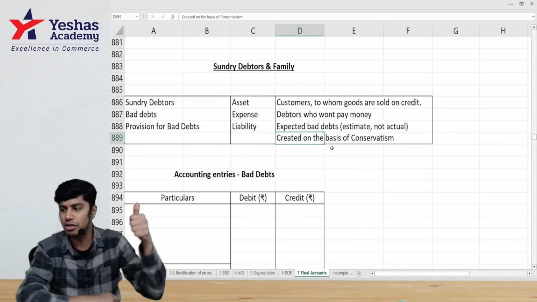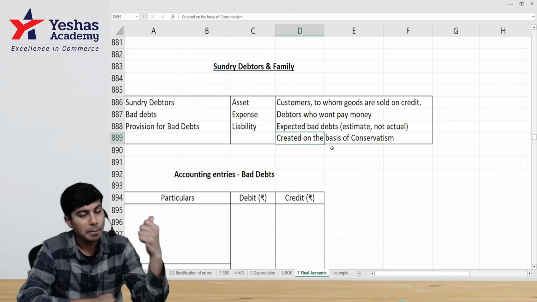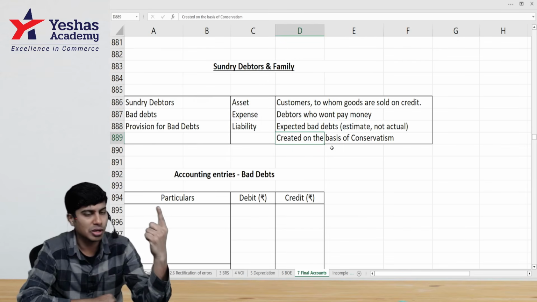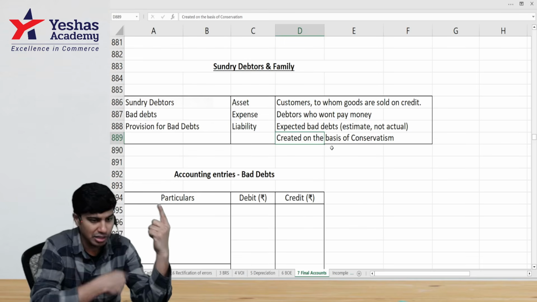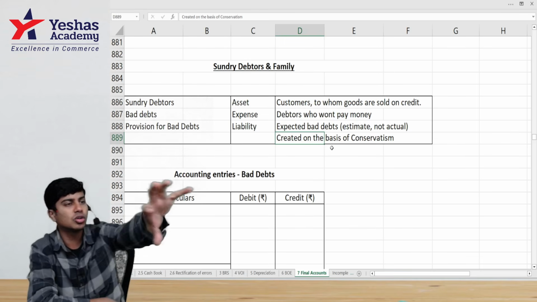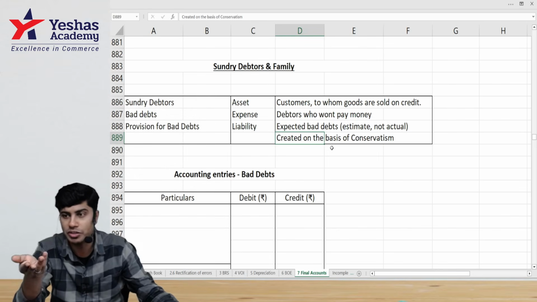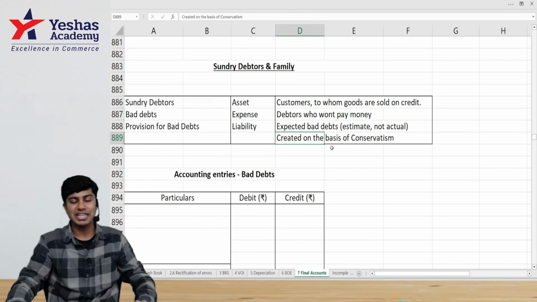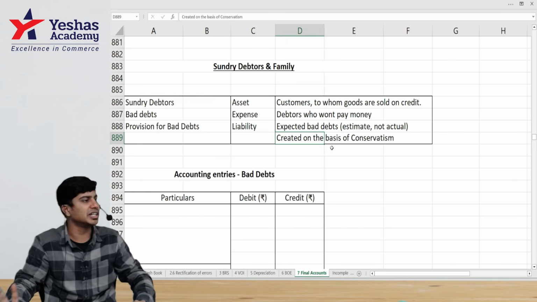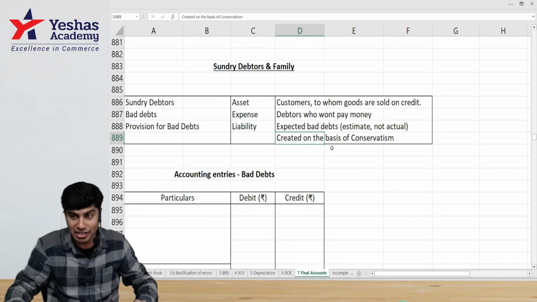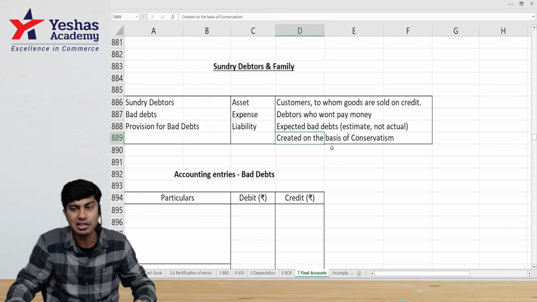Sundry debtor, customer to whom you sold the goods on credit. Bad debt, expense, because our customer has failed to pay us money. Provision for bad debt. They have not told that they will not pay. I'm expecting that they will not pay. So I create provision. And this provision, when it is created, it's an expense. But once created, it's a liability.